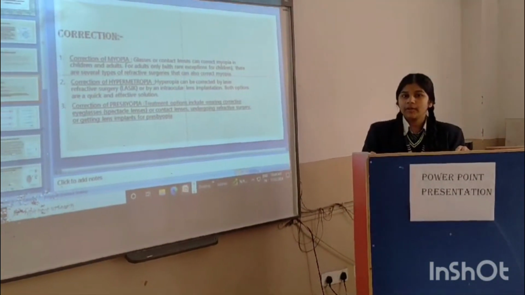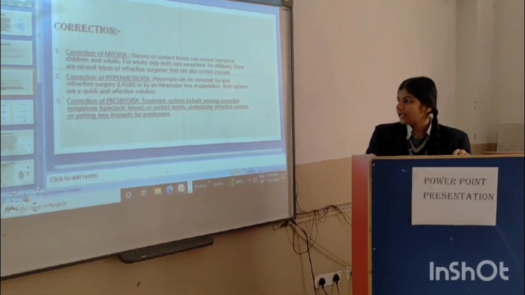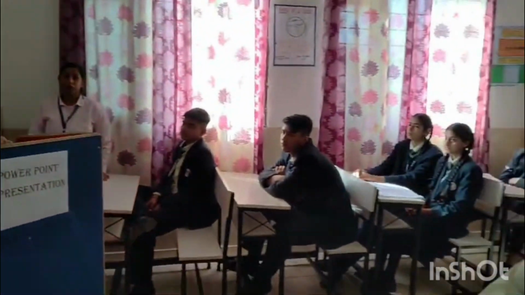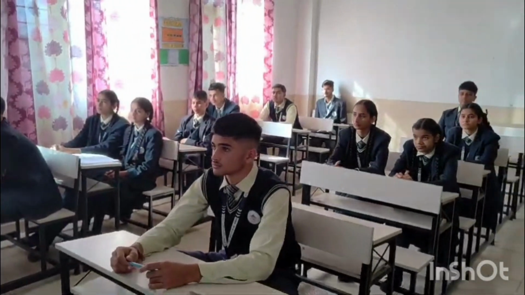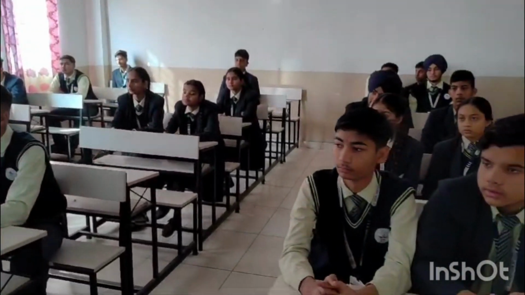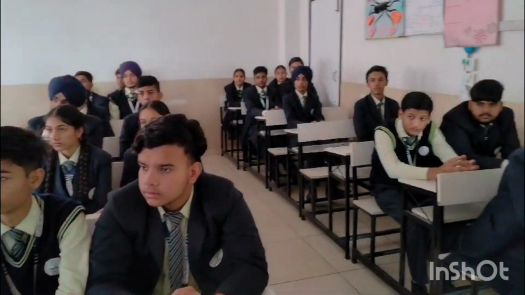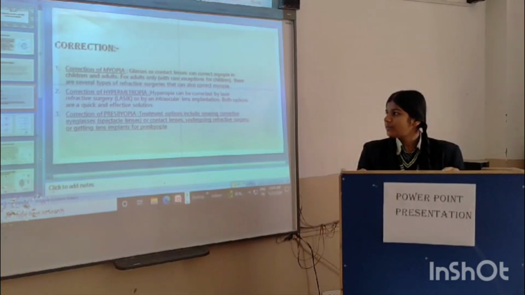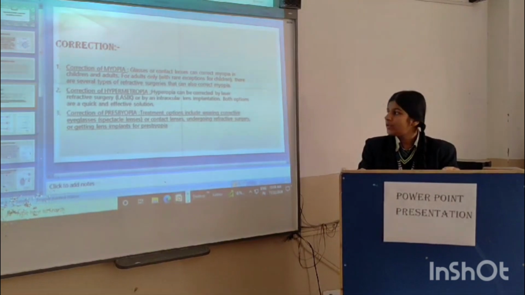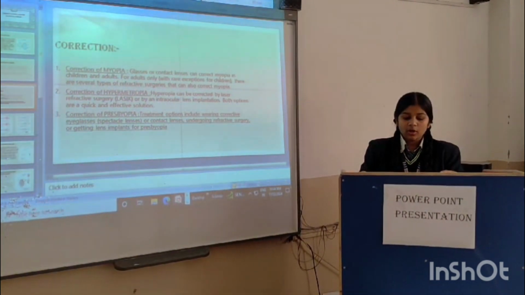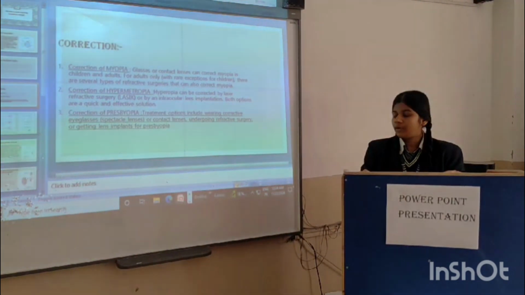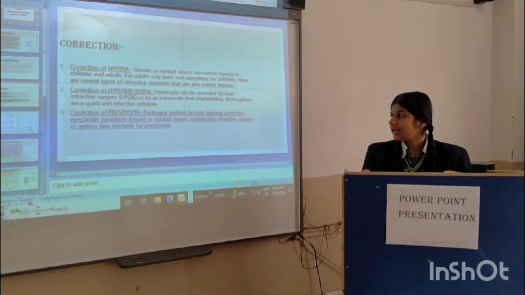The eyeball gets too small. Hypermetropia can be corrected by using a convex lens, and in hypermetropia the image is formed behind the retina. Second is myopia, in which a person can't see far objects clearly. This can be corrected by using a concave lens. The causes of myopia are excessive curvature of the eye lens and elongation of the eyeball. This is also known as nearsightedness.